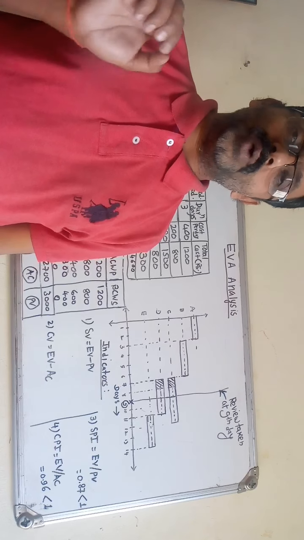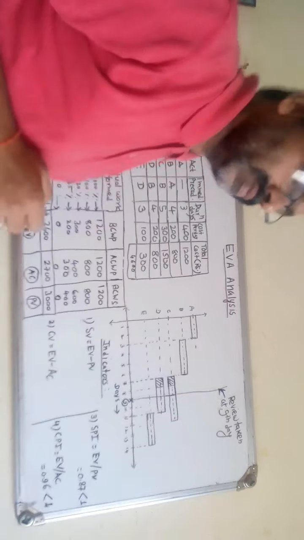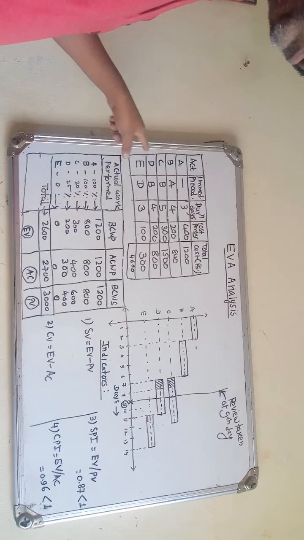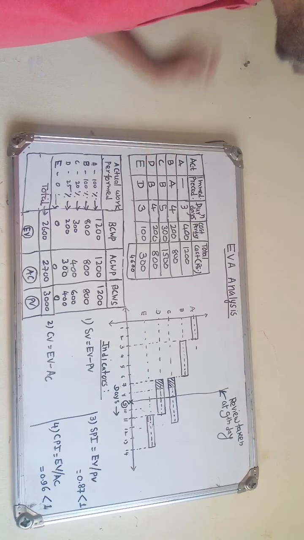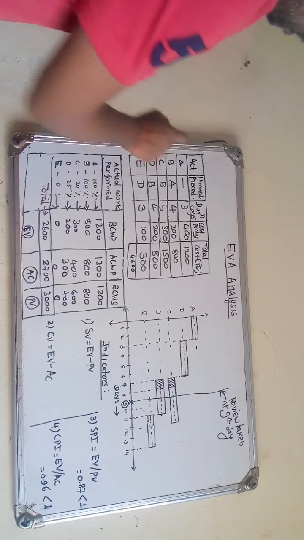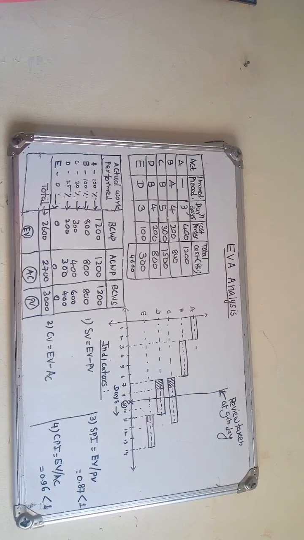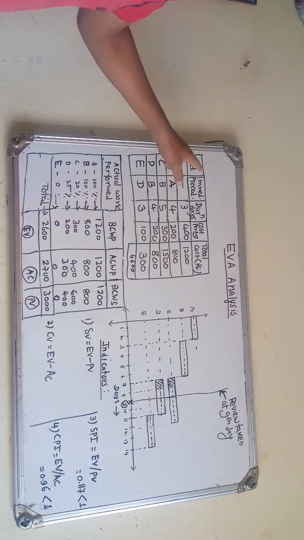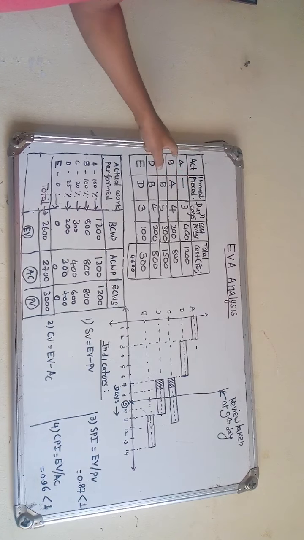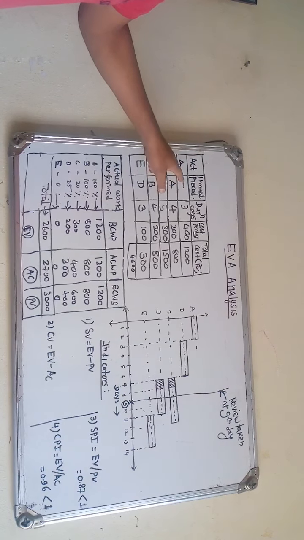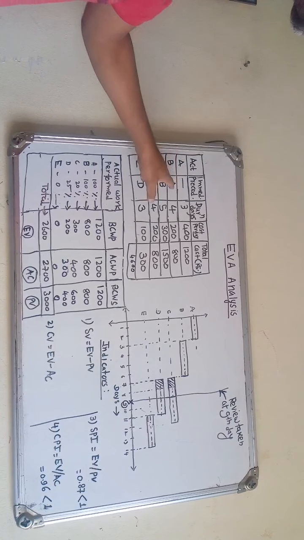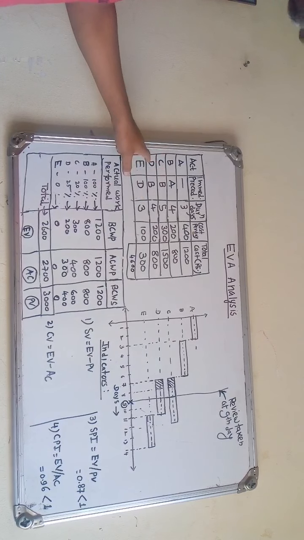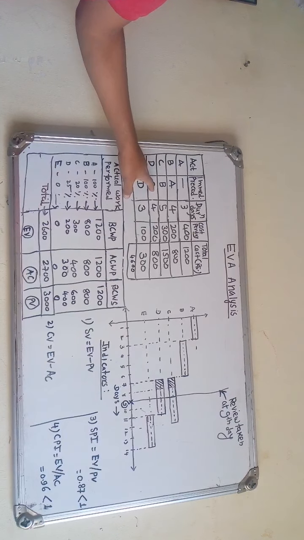See on the board. Here the precedence relationship of the activities is given. There are 5 activities: A, B, C, D and E. For activity A, the immediate preceding activity is none. For activity B, the predecessor, or immediate preceding activity, is A. For activity C, the predecessor is B. For activity D, the same predecessor B, and for activity E, the predecessor is D.